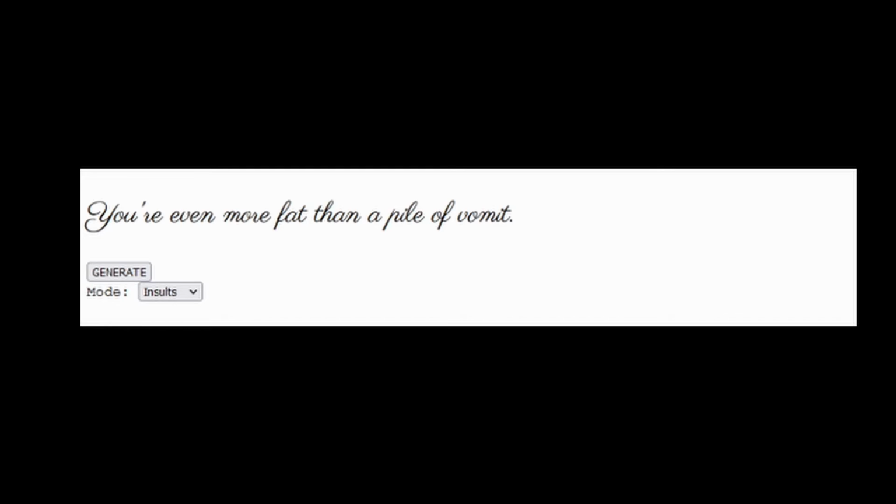"You're even more fat than a pile of vomit." They can't all be winners. "You're nothing more than a lump of soup." Oh, I love that. A lump of soup. That's amazing. "You're like an insect, but even more toxic." It depends on the insect. "You're so ancient, you can't even kill a malignant burger." I really hope I never have to kill a malignant burger. That would be pretty bad. "You're an utter clown."